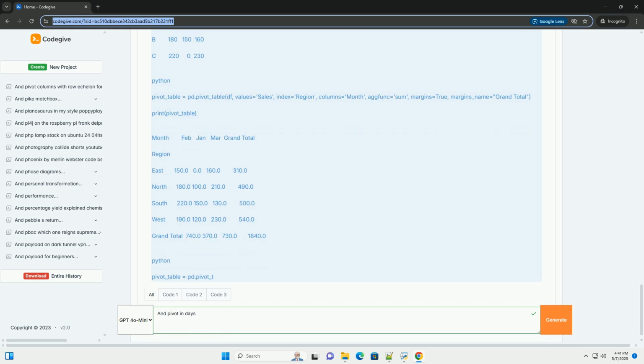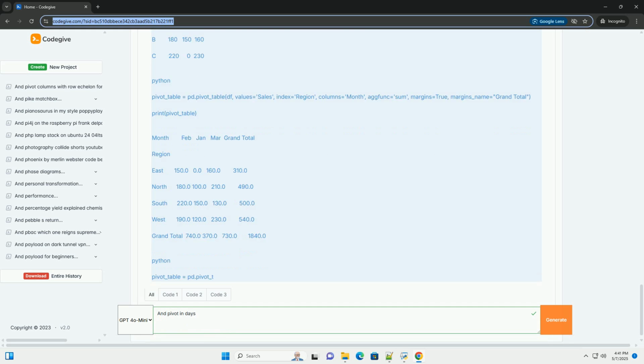10. Categorical data and observed parameter. When your index or columns contain categorical data types, you can control whether to show only observed values, the actual categories present in the data, or all possible categories using the observed parameter. By default, all categories are shown. In this example, we convert the region column to a categorical data type. By setting observed equals true, we ensure that the pivot table only shows the regions that actually appear in the data frame.